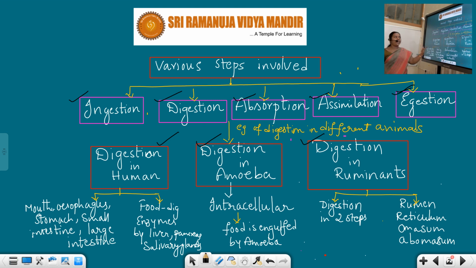And today, I would like to highlight the digestion in the ruminants. So once again, I would like to give a clear-cut summary about the digestion in the amoeba as well as the digestion in human beings. First, let us talk about the digestion in the amoeba.